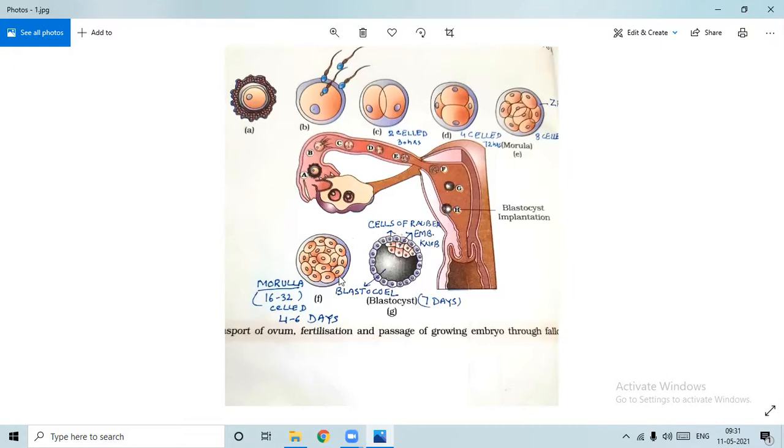Then afterward, it will get converted into the morula, and then I told you the whole of the details. After the morula, what is the stage? Sorry. Morula was earlier, and then the blastula was there. After the blastula, what was the stage? Gastrula. Okay, after the gastrula, ultimately those germinal layers are formed and all that. And ultimately, what happens, how the fully developed fetus can be reviewed in the uterus.